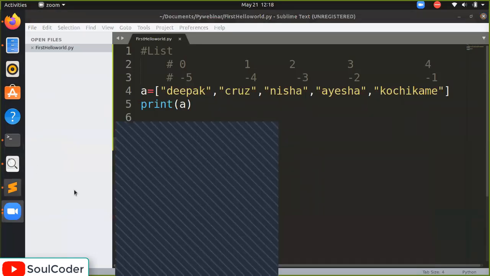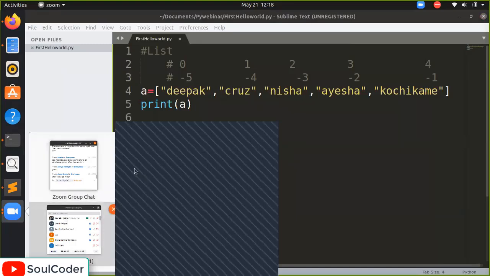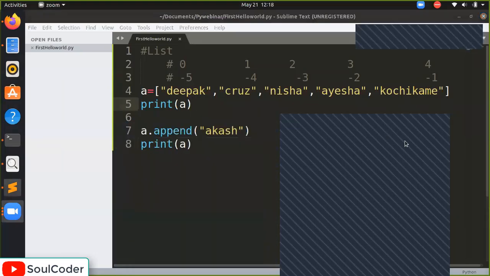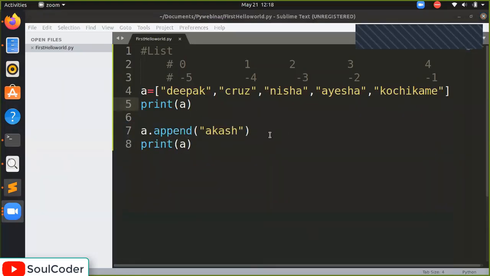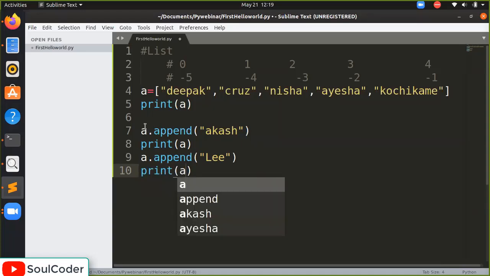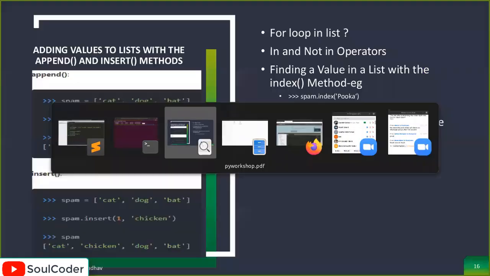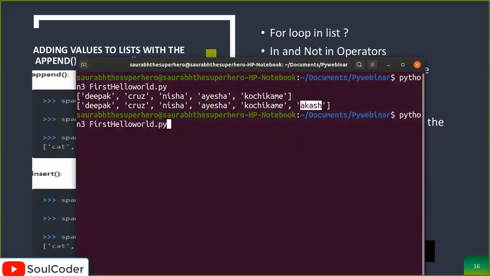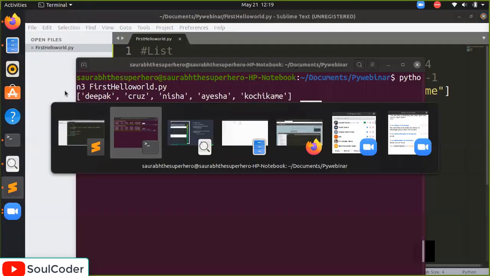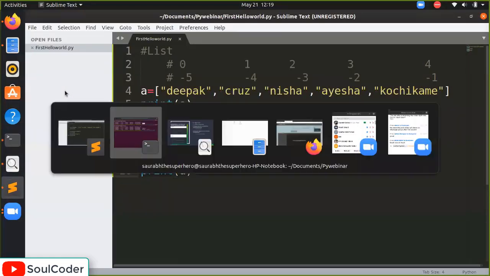So who else raised a hand? Let's see again. Okay, Lee. I'm going to add Mr. Lee: a dot append Mr. Lee. We will display again, print A. Yeah, so Mr. Lee is also added to the list. By this way, you can add an extra value to it.